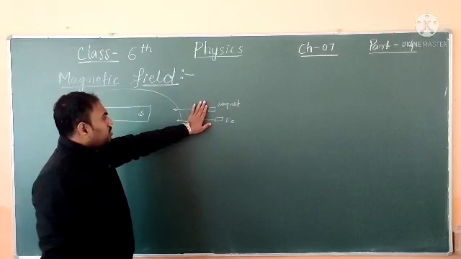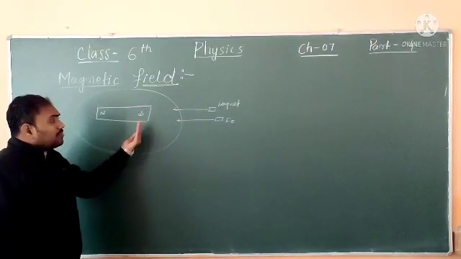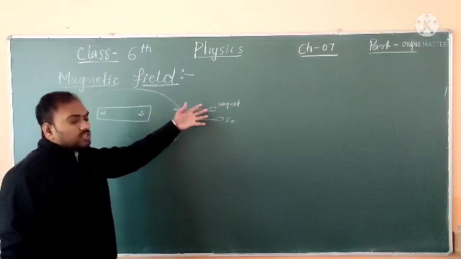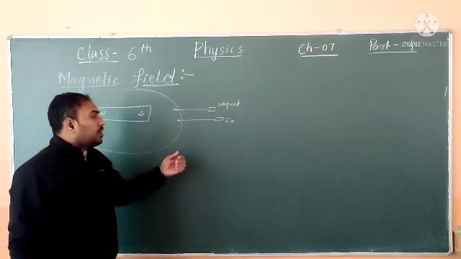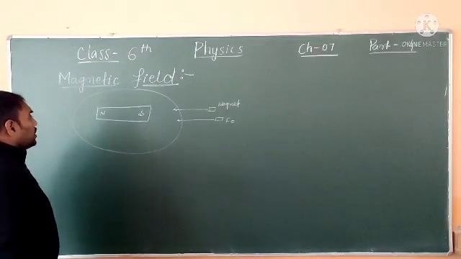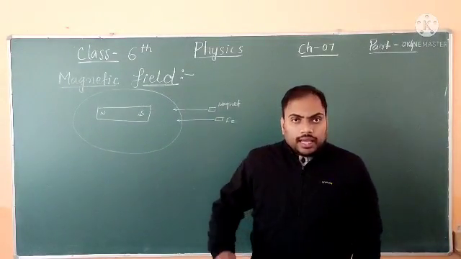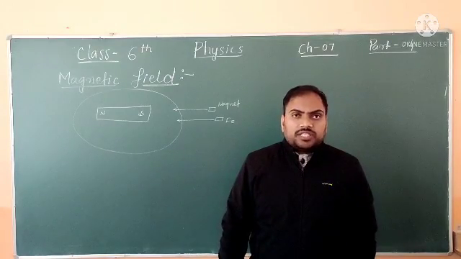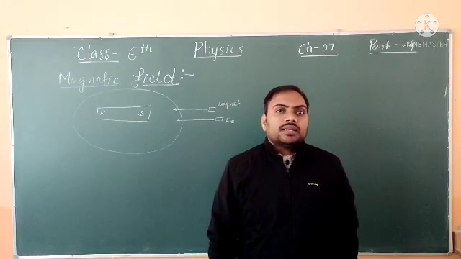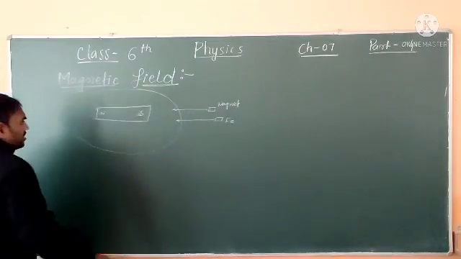If it is out here, it is not influencing it. But when it comes into that particular region, this magnet and this iron will be affected by the magnet already over here. So the region or space over which the influence of a magnet is present is called the magnetic field. I hope you get it. So please define that it is the region or a space.